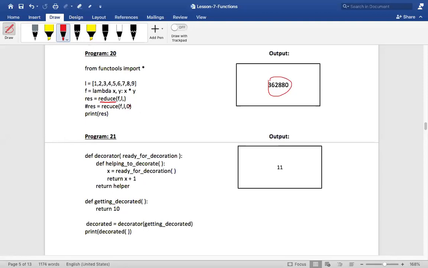If I say F comma L comma 0, then 0 would be considered as X and this would be Y. Then 0 into that will become X, and then the next will become Y. In that case, the result will be 0. Guys, did you understand this concept?